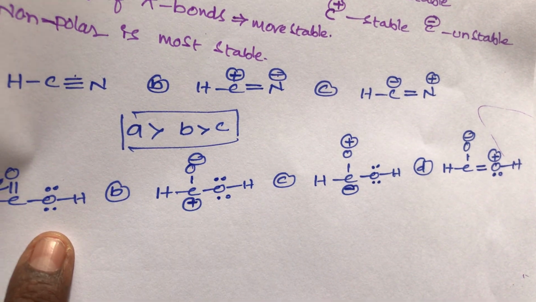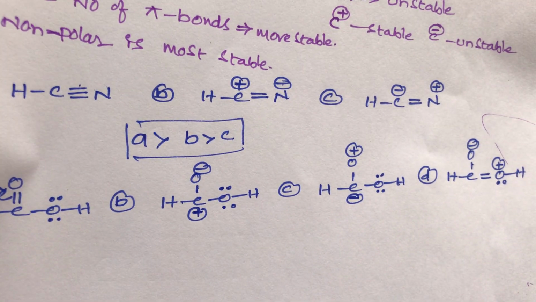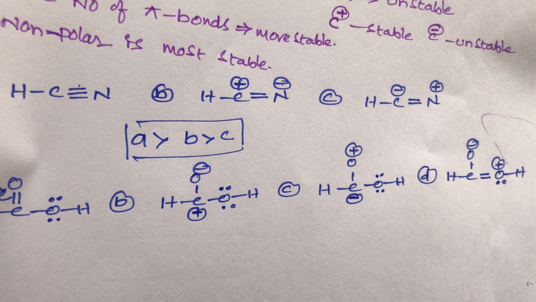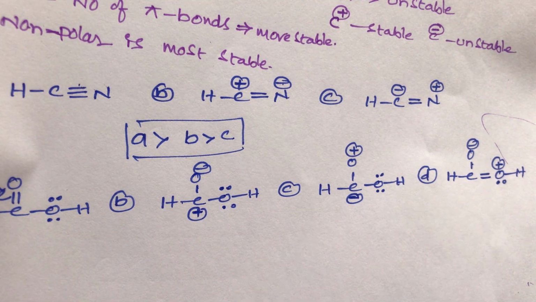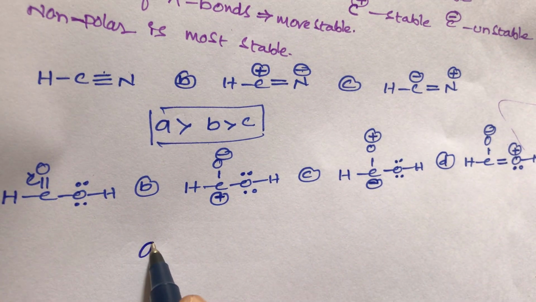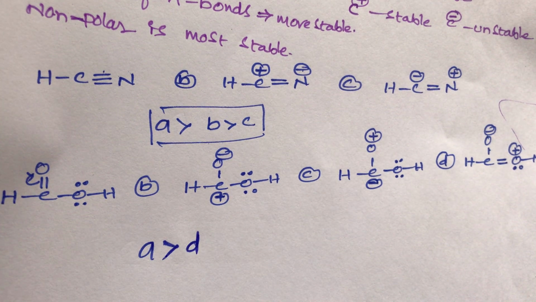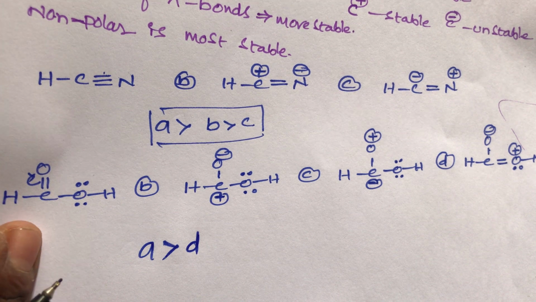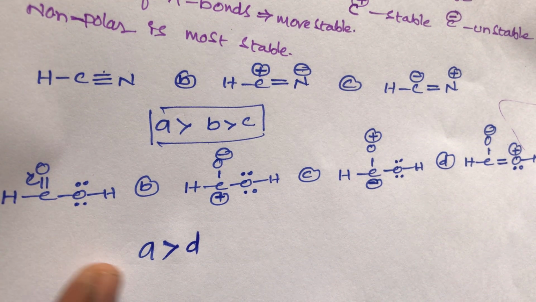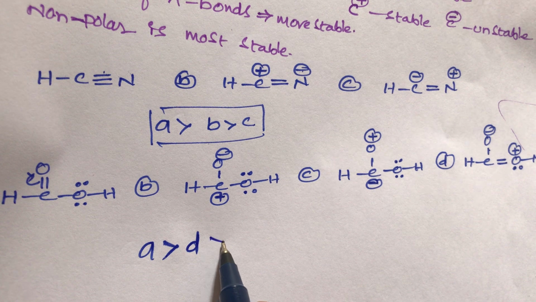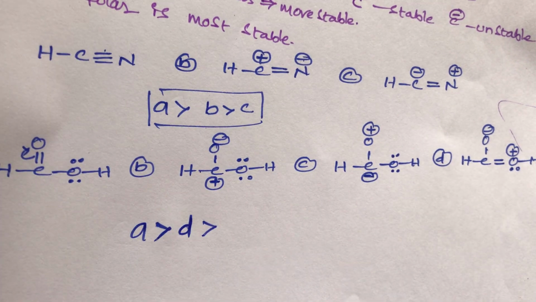So compound A has 5 covalent bonds and compound D also has 5 covalent bonds, but both are equal. So now what to do, student? First priority goes to the neutral compound. A is neutral and D has positive and negative charges. So that's why A is more stable than D, even though both have 5 covalent bonds. A is neutral, so first priority goes to A. A is more stable than D. And what about B and C compounds?